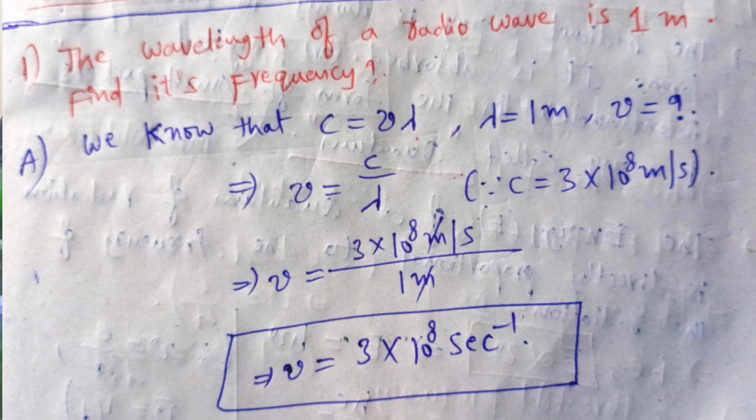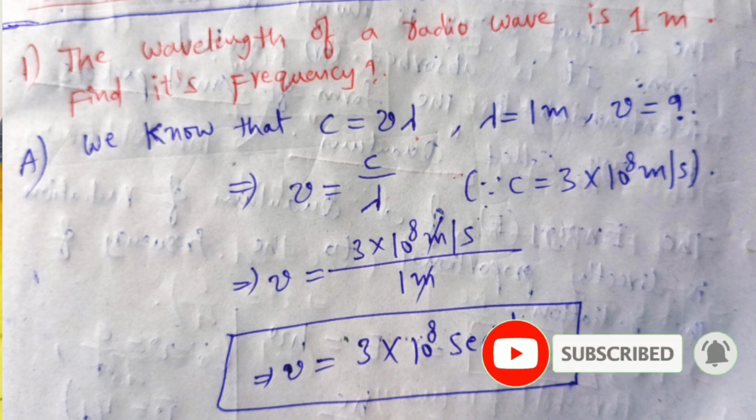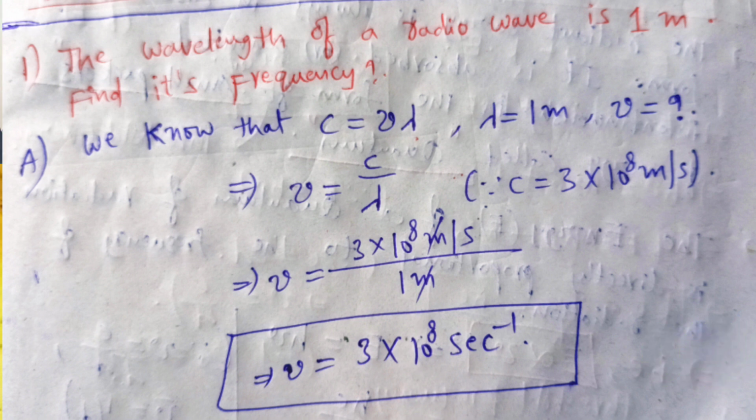From the above formula, frequency is equal to c by lambda. Already we know c value, velocity of light is equal to 3 into 10 power 8 meter per second. Now we substitute the c value and lambda value in the formula. Then mu is equal to 3 into 10 power 8 meter per second by 1 meter. Meter cancelled. Then the answer is frequency mu is equal to 3 into 10 power 8 second inverse.